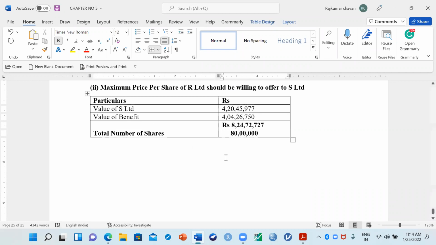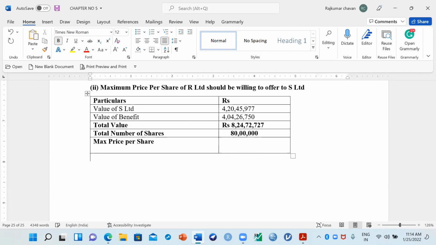So we have to calculate what can be the maximum price per share. How do we calculate? This is the total value of the firm. Just divide this: total value divided by total shares, right?